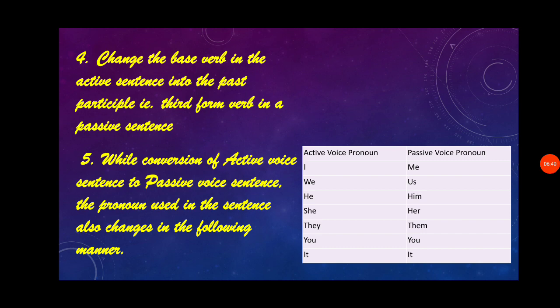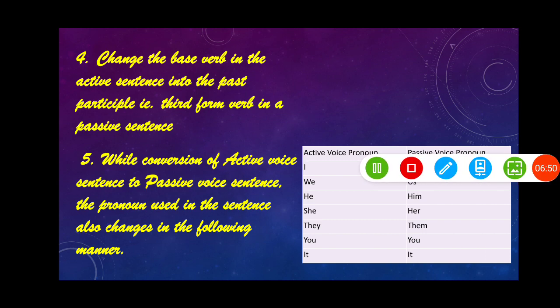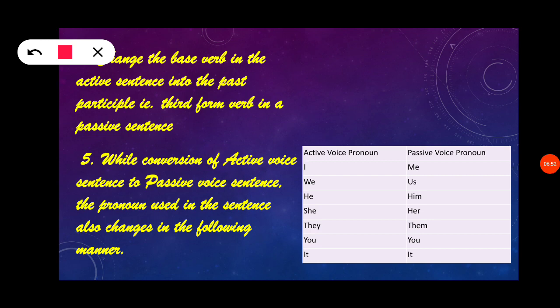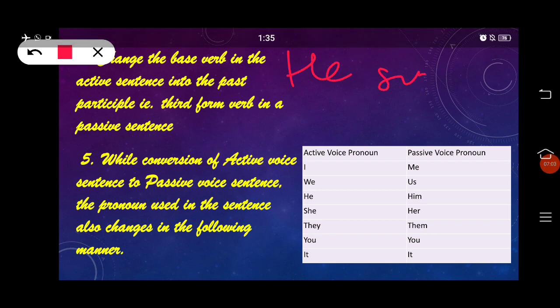While converting an active sentence to a passive sentence, the pronoun used in the sentence also changes in the following manner. Suppose we took hens lay egg; there are two nouns, that is we have a name. Instead of that, for example, he sings well.